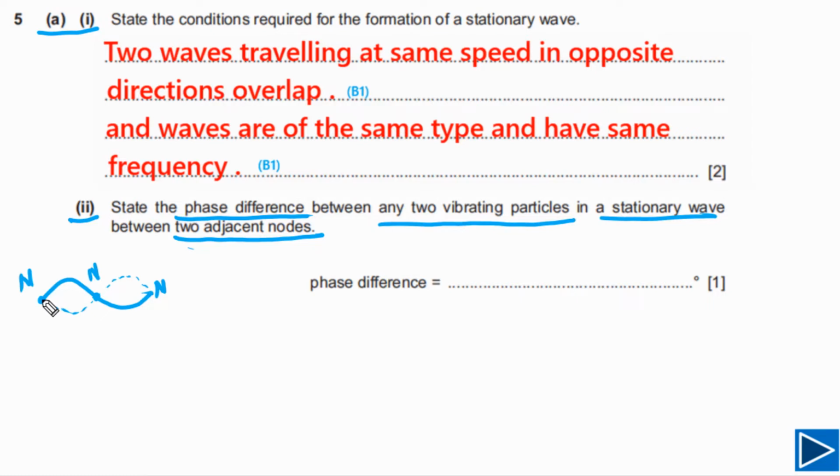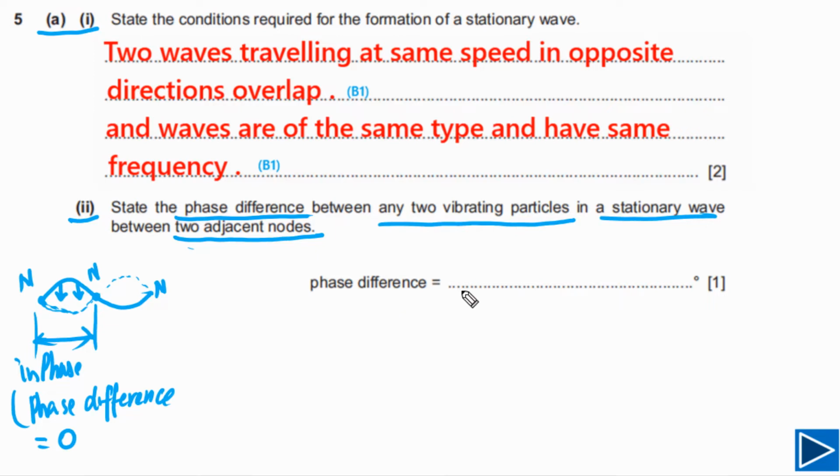In this case, all the particles between these two nodes, let's say these particles are moving down. All the particles will move down at the same time, and at the same time they will reach the lowest point, and then again they will start moving up. So all the particles between two nodes are always in phase. If particles are in phase, we can simply say that in that case, the phase difference is equal to 0. So this is what you have to write down for this question. Simply you can say 0.